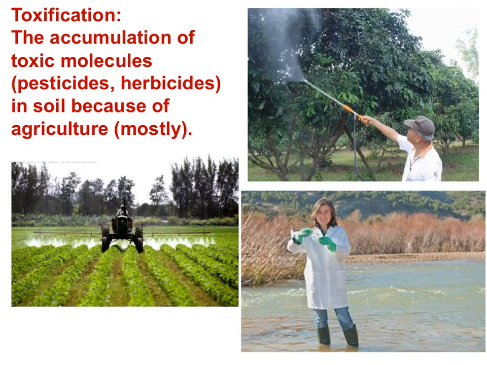Now let's look at toxification. Toxification is the accumulation of toxic molecules, such as pesticides and herbicides, in the soil because of agriculture mostly. Industrial agricultural methods, as seen in these photographs, include the spraying of herbicides and pesticides that will ultimately accumulate in the soil. This is toxification.